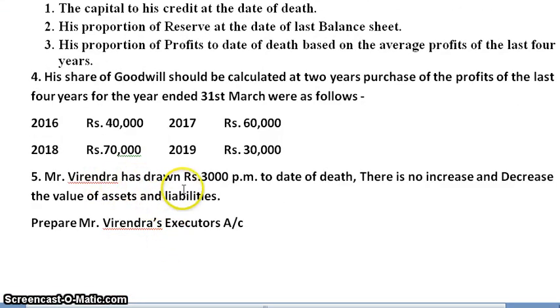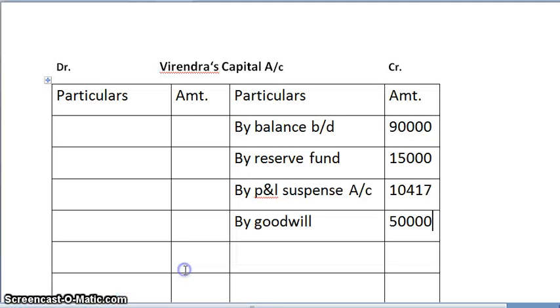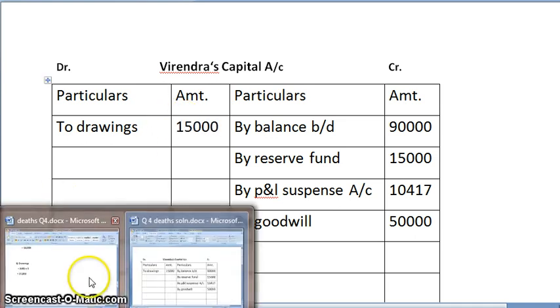Next, he has drawn 3,000 per month to the date of death as drawings. And so we need to calculate the amount of drawings, 3,000 multiplied by 5 months of current year. So we get it as 15,000.